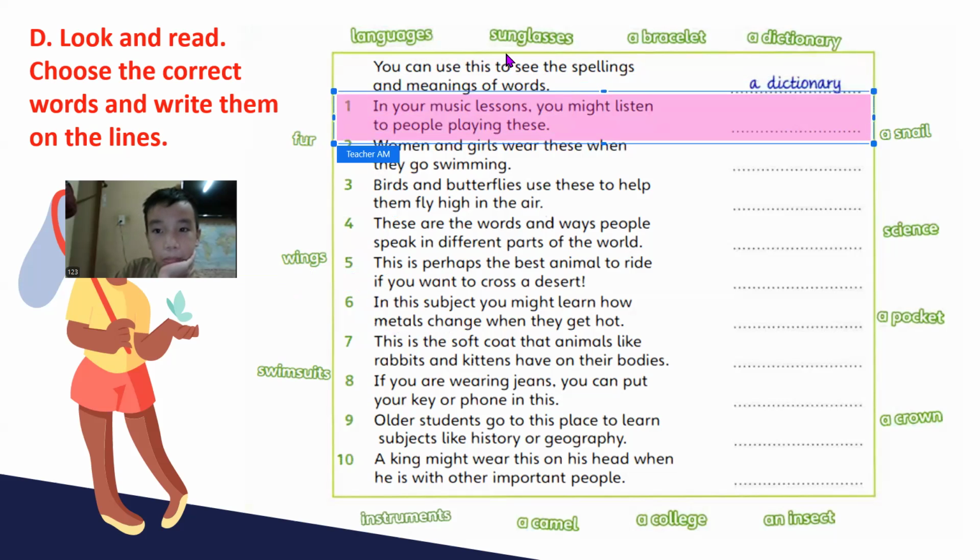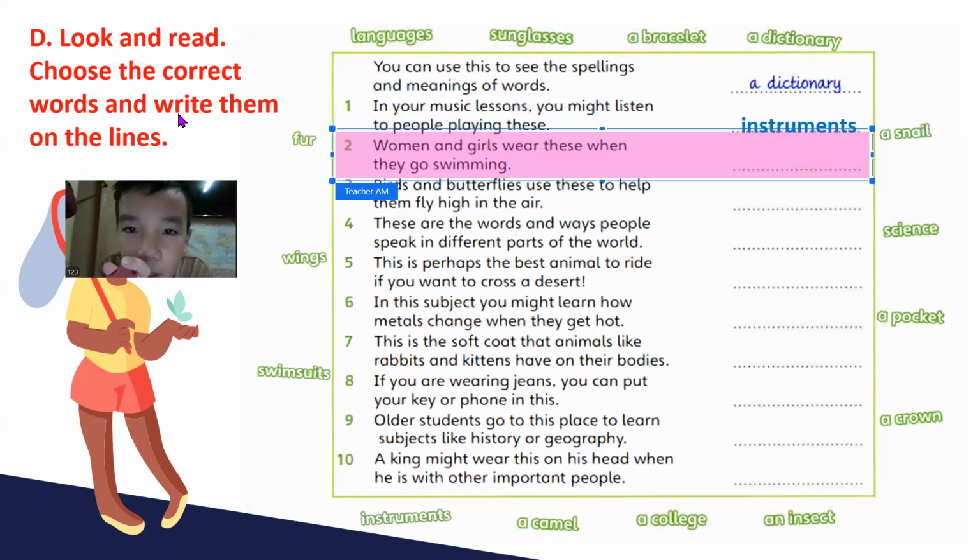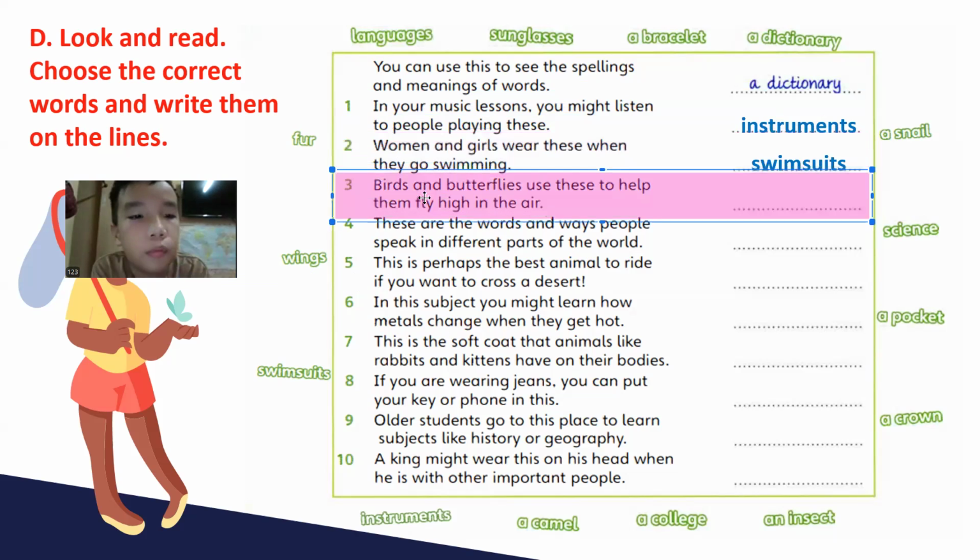Your turn, Peter. In the middle. Instrument. That's right. Instruments. What about number two? Woman and girl. Swimsuit. Wow. How about number three?